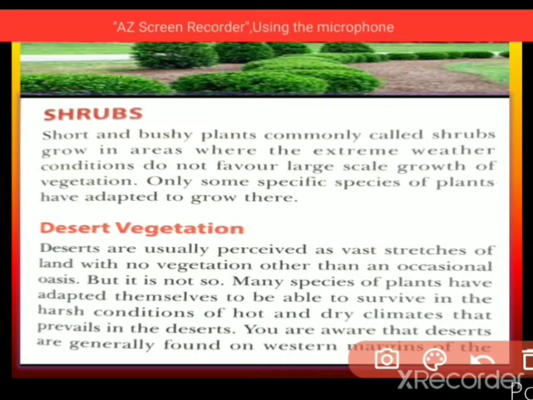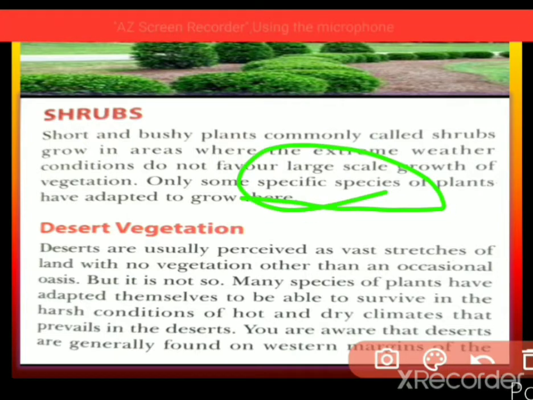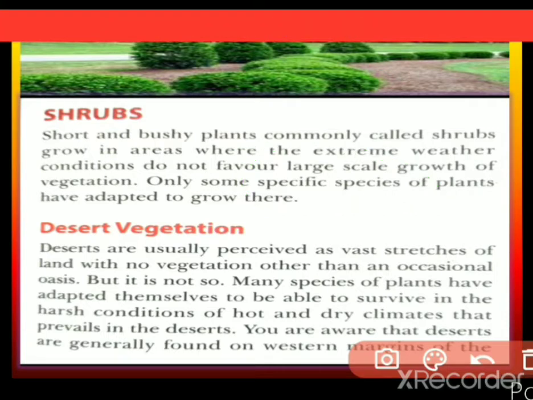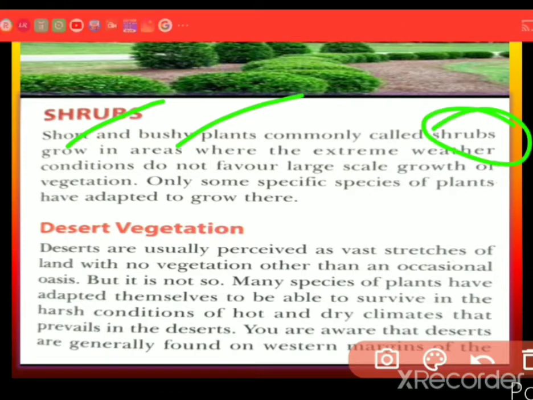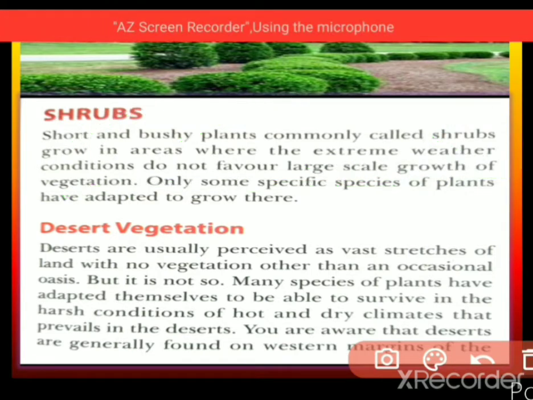Shrubs can grow in certain parts only, and some specific species of plants will grow in certain places where weather conditions do not favor large scale growth of vegetation. That is called shrubs. Keep in your mind, once again, what is this? Short and bushy plants, commonly called shrubs, grow where extreme weather conditions do not favor large scale growth.